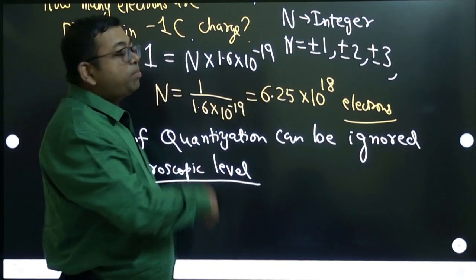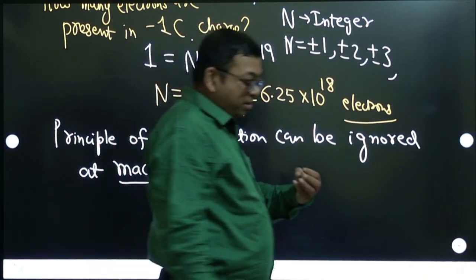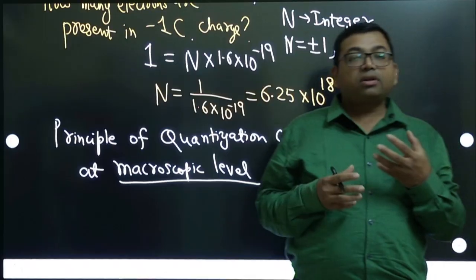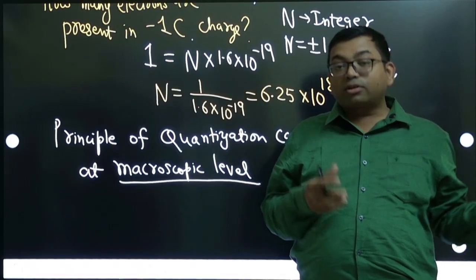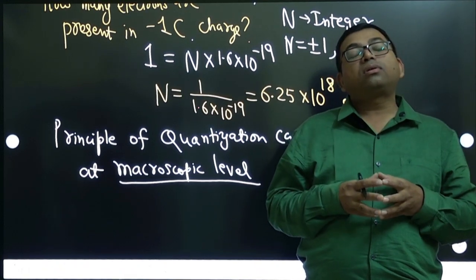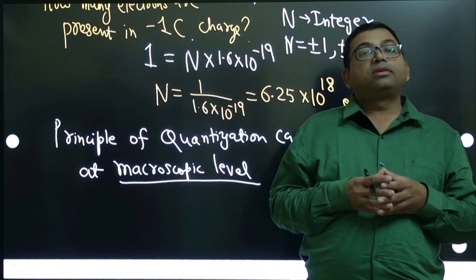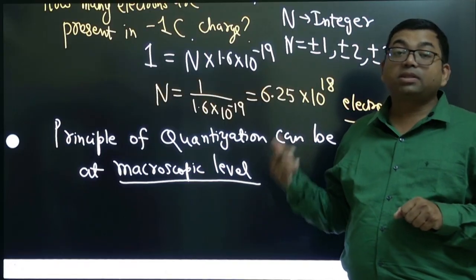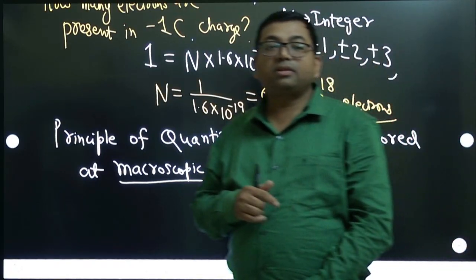But at microscopic level, for example in chemical bond formation, where 1 electron is lost or gained or shared, each single electron makes a difference. So at microscopic level, we cannot ignore the quantization principle. Are you clear about this?